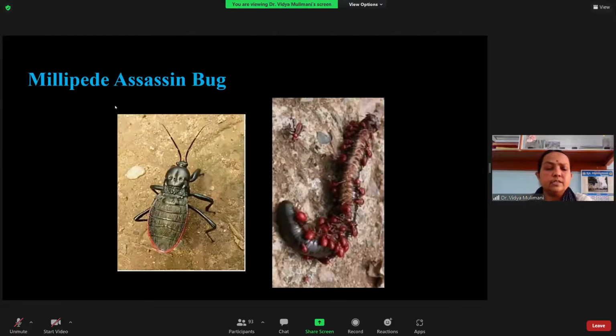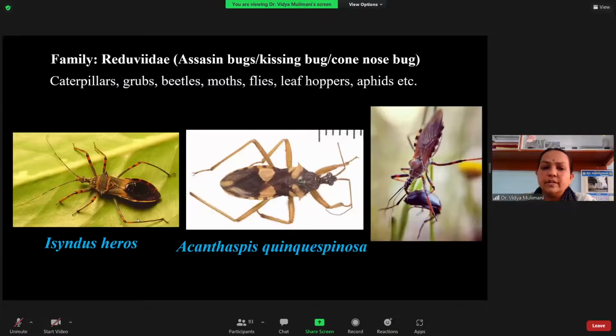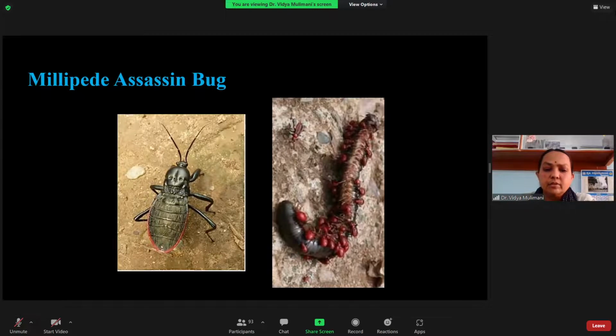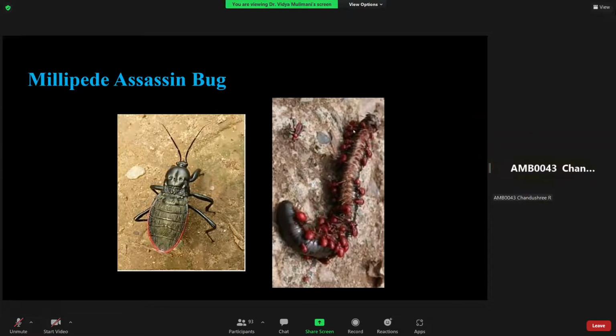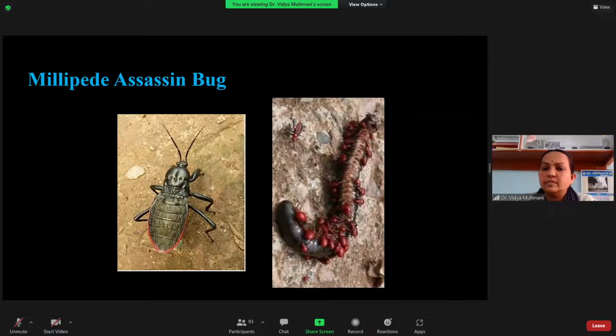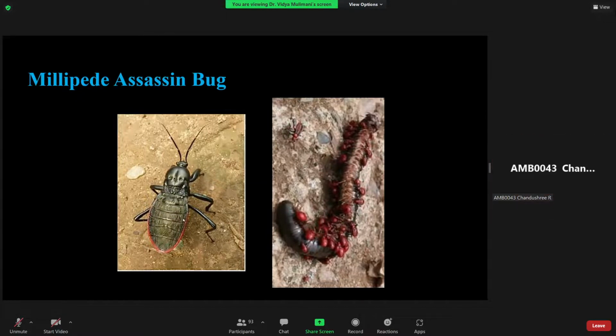Next here you have the millipede. There is one species of the reduviid. Many of the students will confuse it for a nymph. It is not a nymph, because usually when it is a nymph, the bugs do not have well-developed wings, but here you can see it is wingless. So this is also a predator, especially on the millipede. Here you can see this is the millipede. So these are all the immature stages of the same reduviid, and here you have the adult.